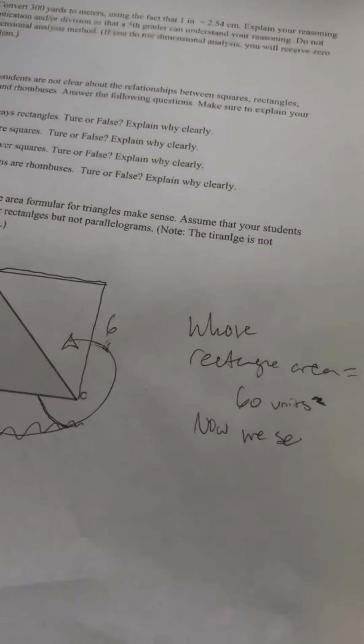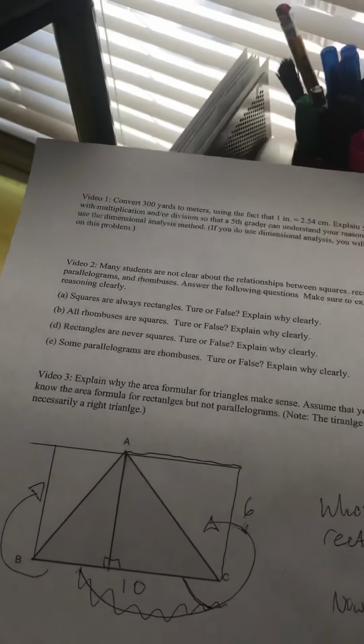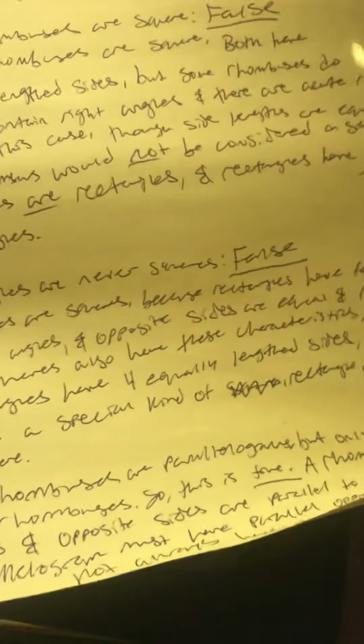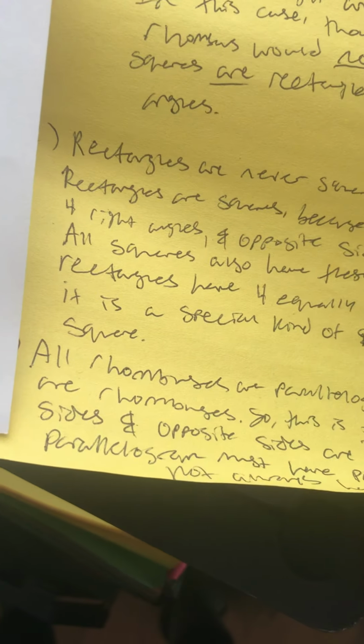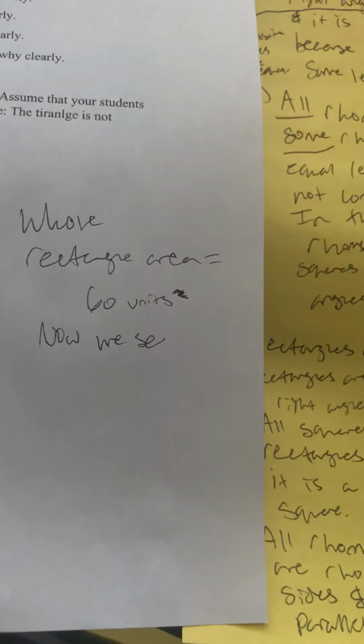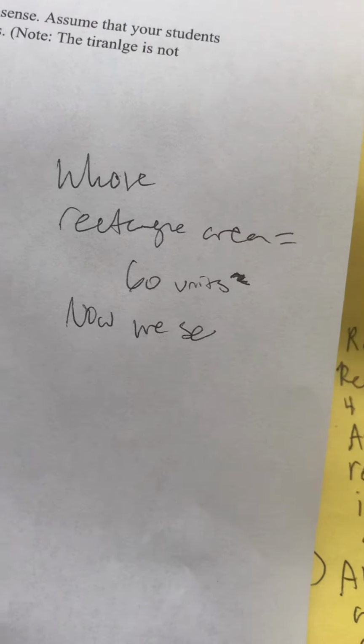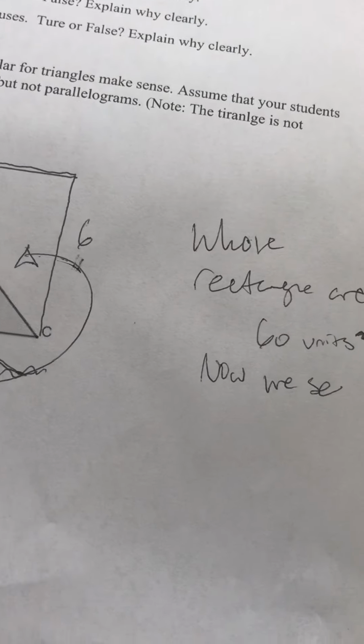All right, next, rectangles are never squares. Now, I tend to stray away from problems that say never because that's very definite. So that's false. Rectangles can be squares because rectangles have 4 sides, 4 right angles, and opposite sides are equal and parallel. So all squares also have these characteristics. So when rectangles have 4 equally lengthed sides, then it is a special kind of rectangle called a square. And yeah, they just have to have the same length side to be determined a square.